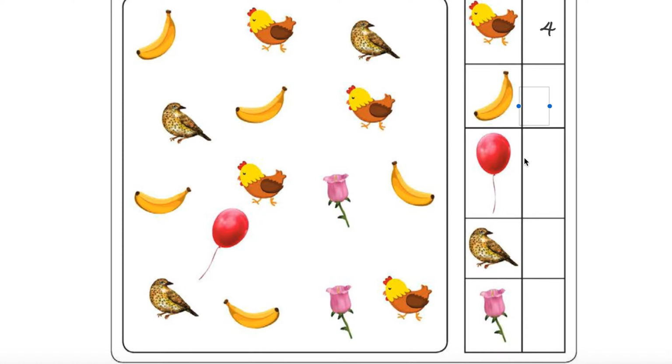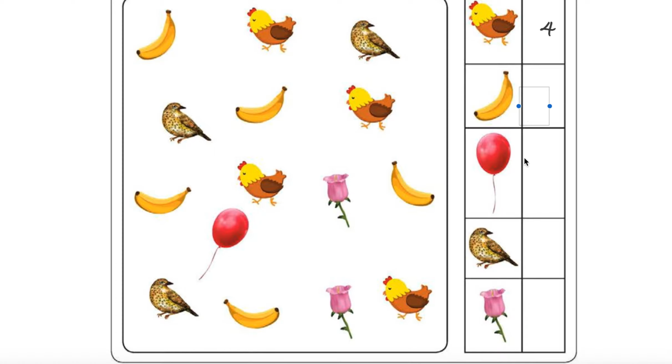Underline the 6-letter words in this page. In this page only, 6-letter words. Wait. 1, 2, 3, 4, 5, 6. This is fingers. It is 6, right? So we have to underline fingers like this. Star with sticks similar. 1, 2, 3, 4, 5, 6. The word similar has 6 letters in it.